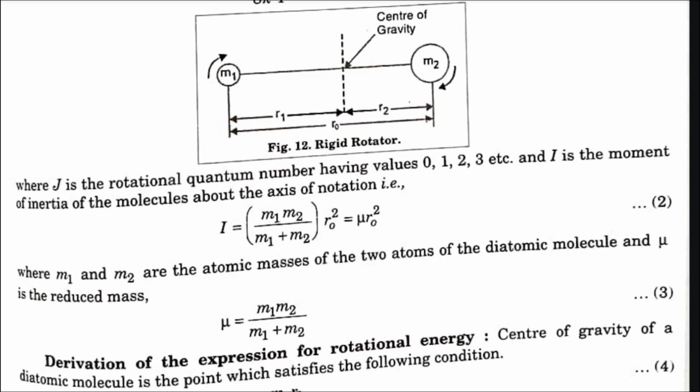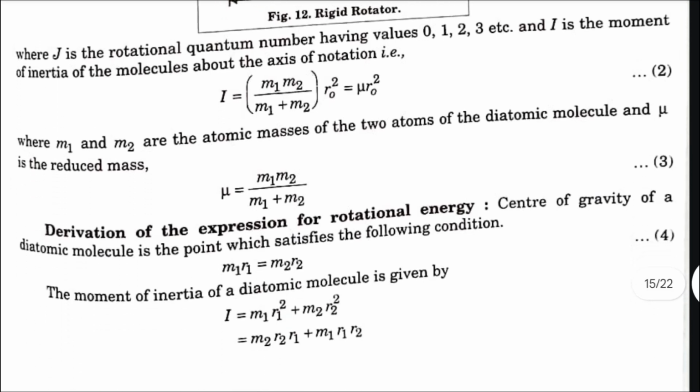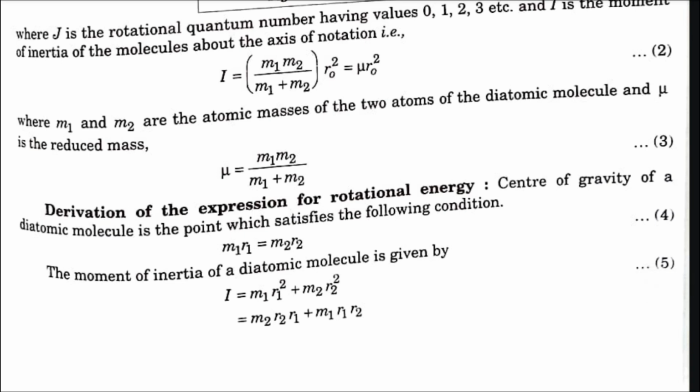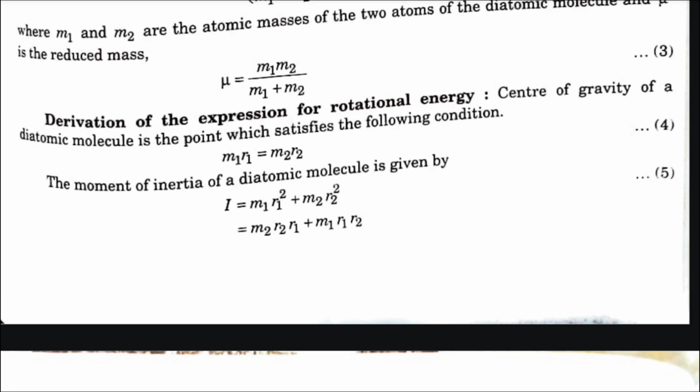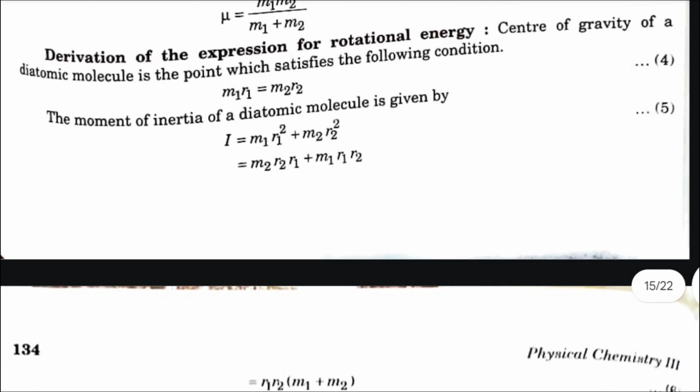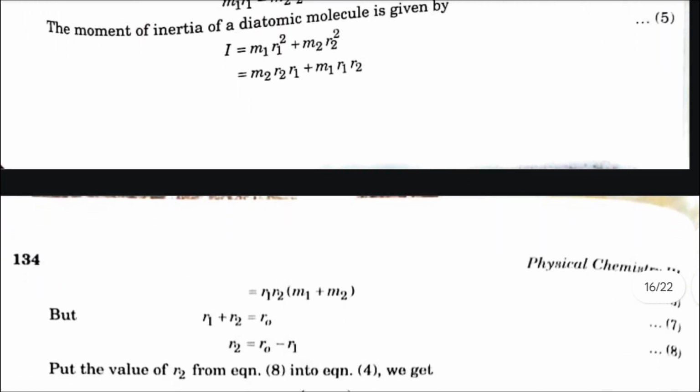I is the moment of inertia of the molecule about the axis of rotation, where m1 and m2 are the atomic masses of the two atoms of the diatomic molecule and mu is the reduced mass. Mu is equal to m1 m2 by m1 plus m2. Derivation of the expression for rotational energy. The center of gravity of a diatomic molecule is the point which satisfies the following condition: m1r1 is equal to m2r2. The moment of inertia of a diatomic molecule is given by I is equal to m1r1 square plus m2r2 square, which is equal to m2r2r1 plus m1r1r2.